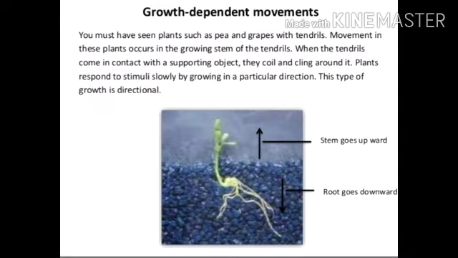In growth dependent movement, you must have seen plants such as pea and grapes with tendrils. The movement in these plants occurs in the growing stem of the tendrils. When the tendrils come in contact with a supporting object, they coil and cling around it. The plants respond to stimuli slowly by growing in a particular direction. This type of growth is directional. This is growth dependent movement. In the picture you can see the stem goes upward and the root goes downward.